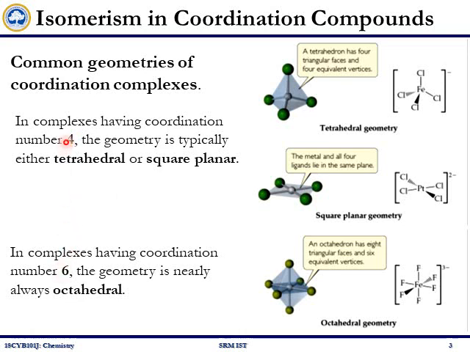With coordination number 4, the geometry typically seen is either tetrahedral or square planar. So here is a tetrahedral geometry and a square planar geometry. With coordination number 6, the common geometry that exists is octahedral.